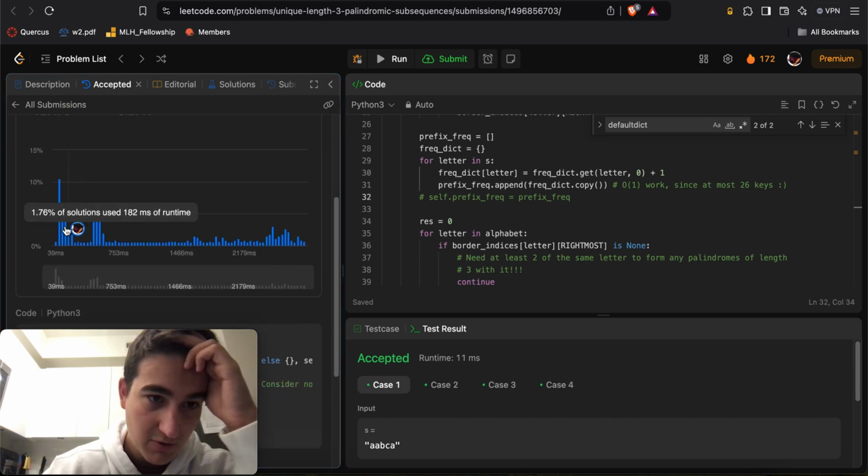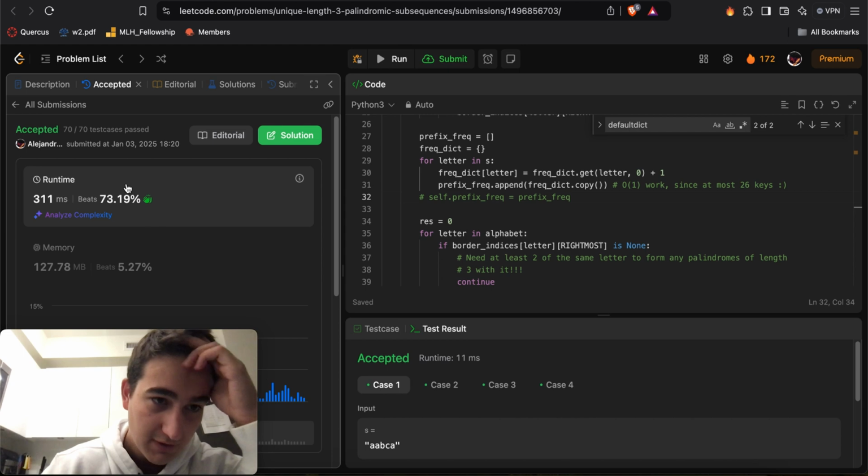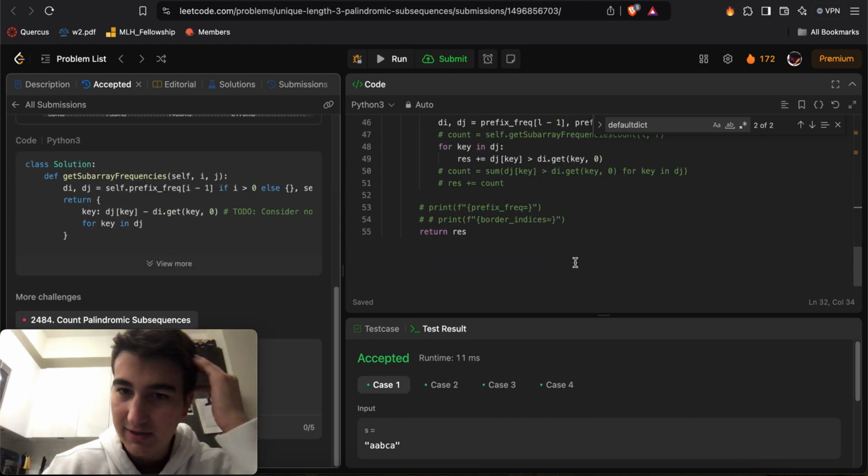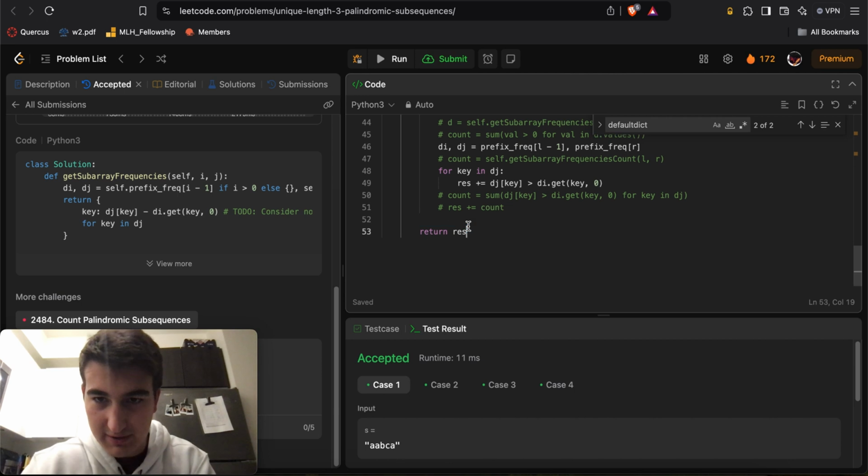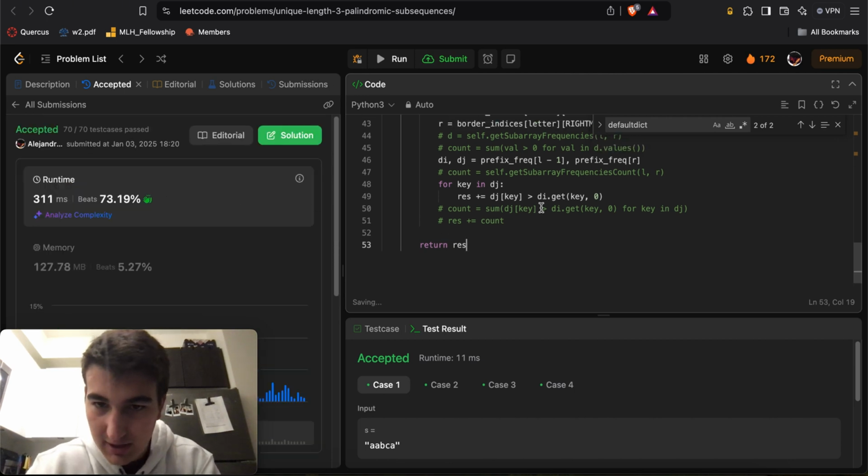No matter what, it seems like we're going to need to get to the 182 range for us to beat the 73.19%. This is kind of the furthest that we'll get with our current implementation. Okay, so we have a 73% beating solution.